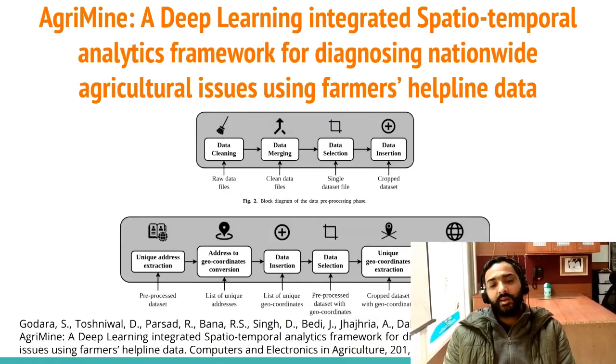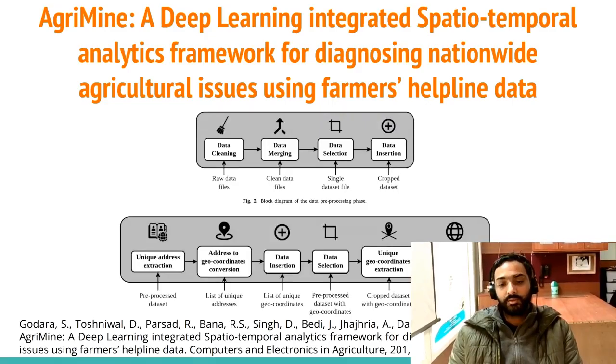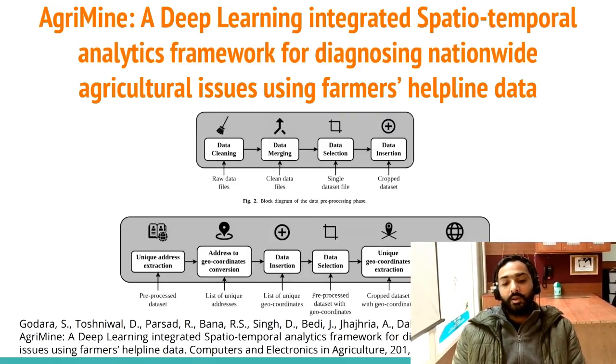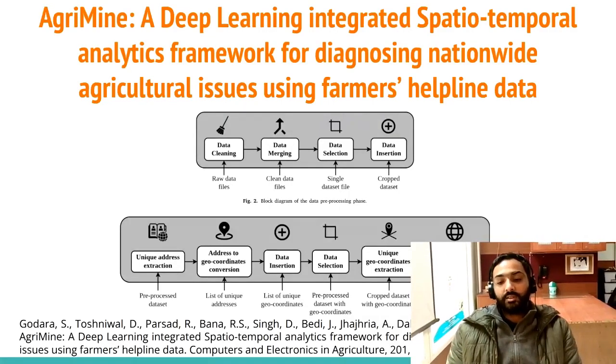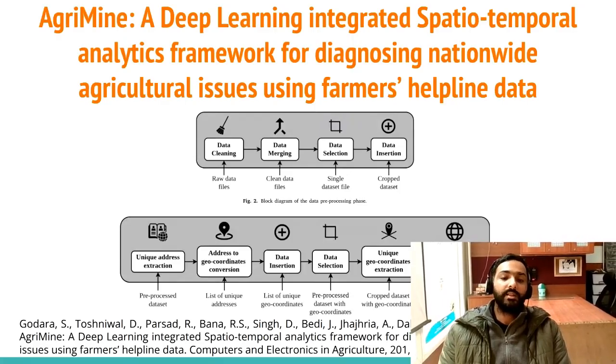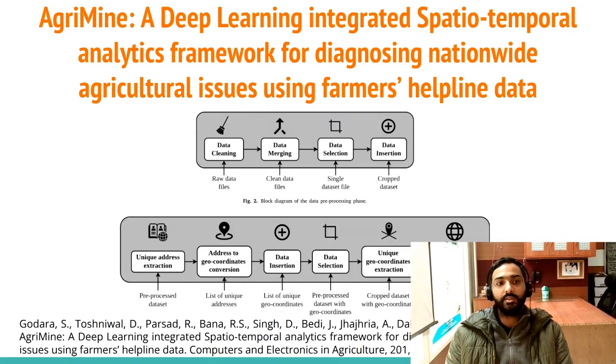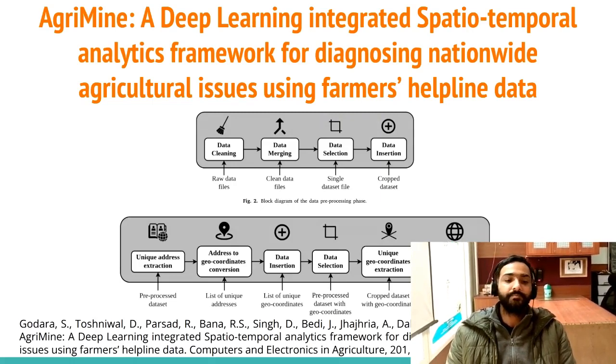Now this AgriMine framework gives the overview of how you can use that data set, for example to generate policy recommendations and insights which will help in agriculture extension related policies.